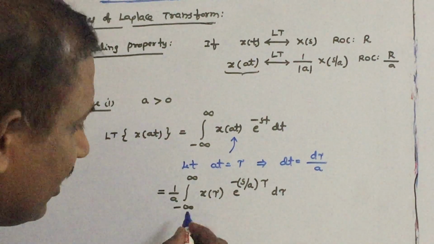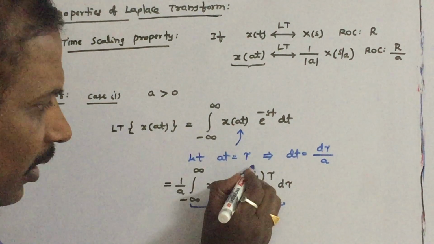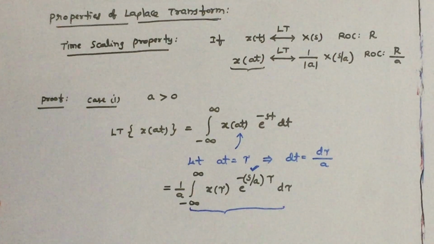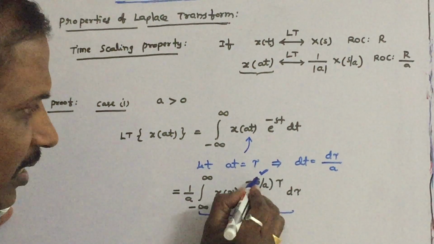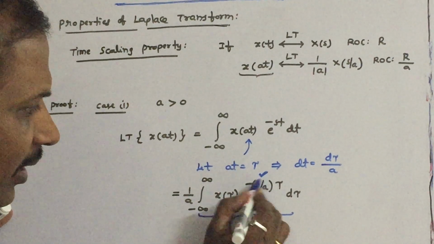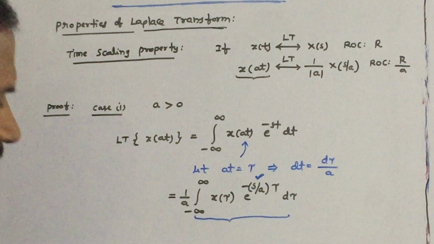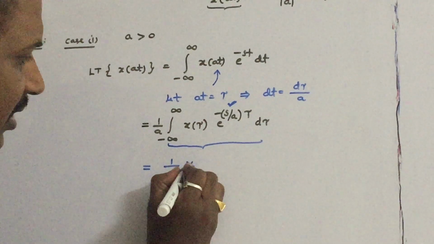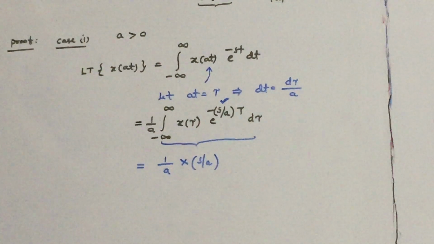So what is this? This is the Laplace transform definition. If s is here, the answer will come as a function of s. Since s by a is here in the formula, the answer will come as a function of s by a. Therefore, the answer is 1 by a into X of s by a.